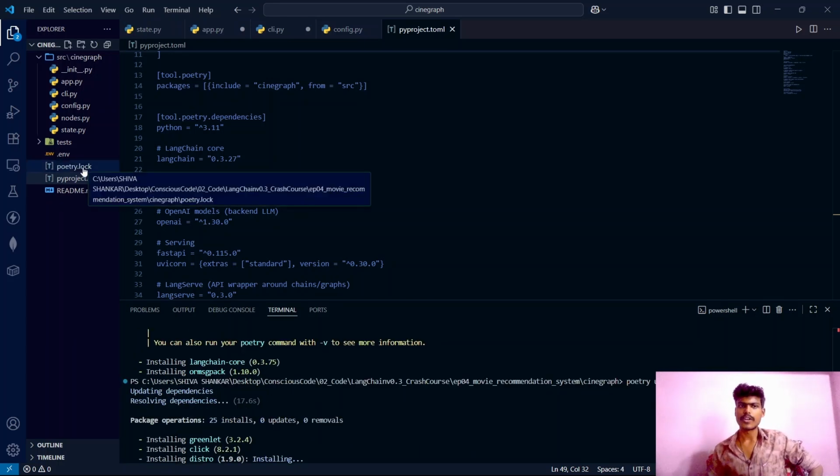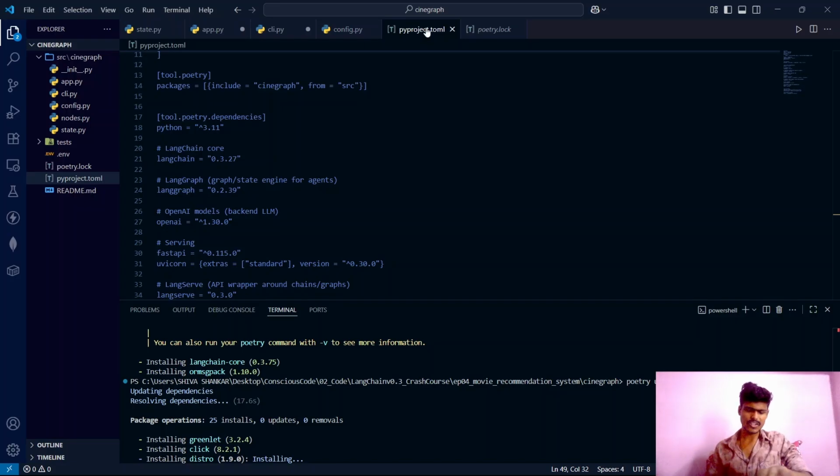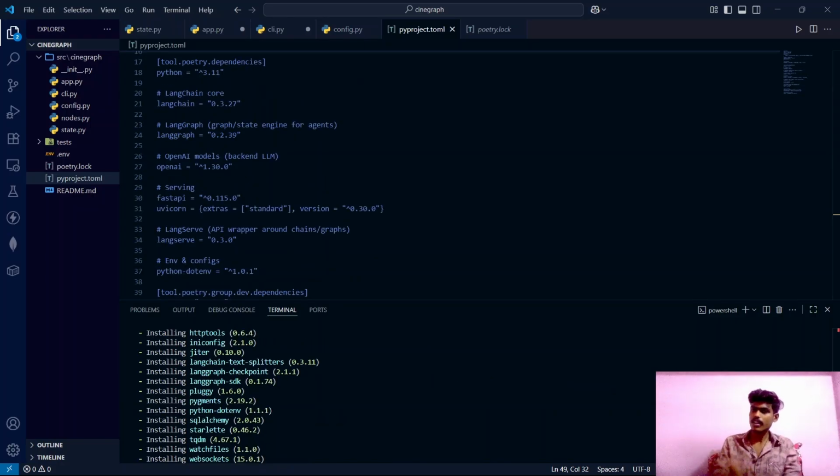And we have also got our poetry.log file. And by the way, you need not stress too much about what greenlet actually is. It's a low-level Python package that deals with lightweight threads and async stuff under the hood. You are not writing the greenlet code yourself. It's just something on which other libraries depend on. Think of it like plumbing. You don't need to understand how PVC pipes are made. You just need to know that you got to tighten a valve whenever it leaks something.